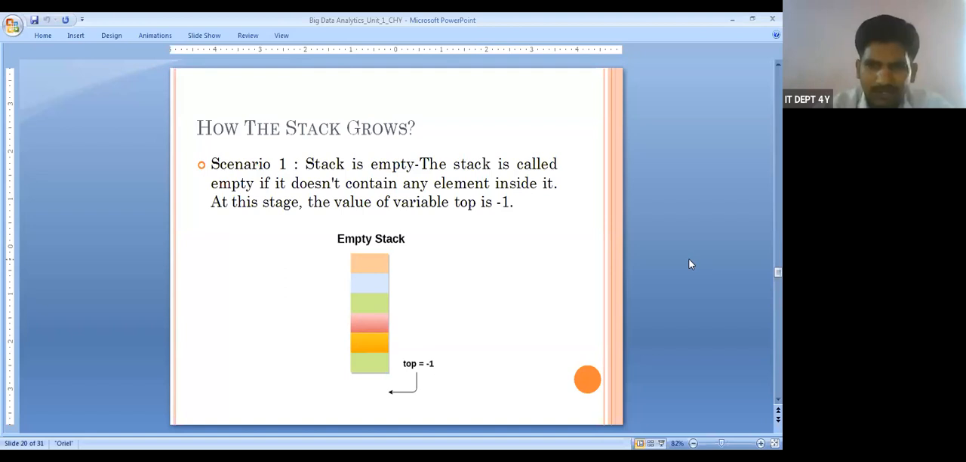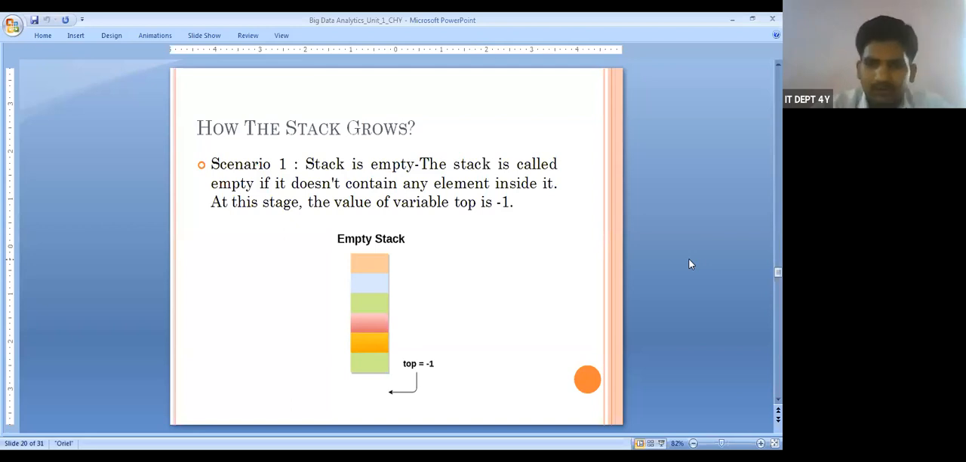I already said that we have only one word here, top. Based upon the top, we decide whether we are going to insert the data or delete the data, because the top is always the top. The top value, whether it is -1, we say that the stack is empty.